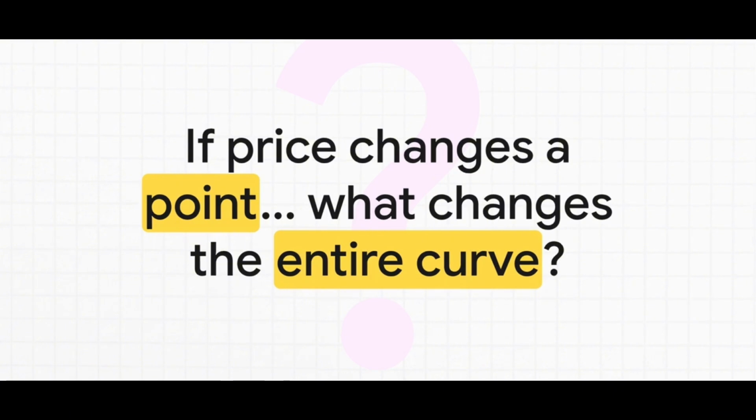And that brings us to a final thought. We figured out that a change in price only moves us along the curve that's already there. So what would it take to change the farmer's entire game plan? What could happen that would make the whole supply curve shift? Well, that is a fantastic question for another time.